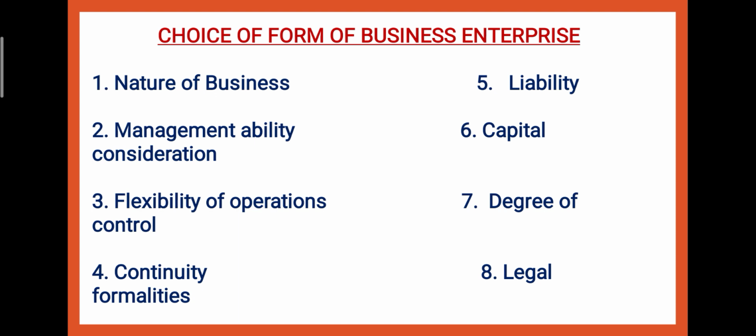Then is flexibility of operations. Flexibility of operations means कि if you want a high degree of flexibility, जब आपका मन करे you can bring changes in your working, then you should go for the partnership firm or the sole proprietorship. But if you need to make changes in the long term, आप चाहते हो कि ज़्यादा चेंजेस ना करने पड़े, there is rigidity in making changes, then you should go for the company form of organization. Then we have continuity. Temporary ad hoc business, if you have to start, you should go for the sole proprietorship business or the partnership form of business.